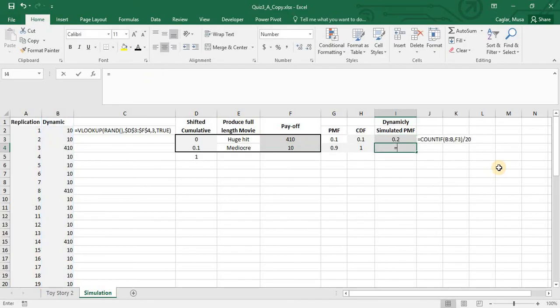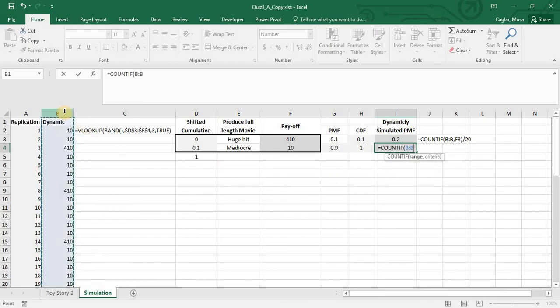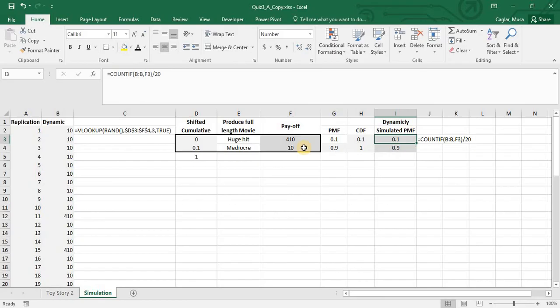What about this? The same idea. But in the question, I asked what is the formula in this cell I3, and you need to report this function. You can put dollar signs for dragging down. That's okay. I give full credit for any type of dollar sign or without dollar signs. I just gauge the idea of COUNTIF, the range, the value, and dividing by 20. Okay. Thanks for watching.